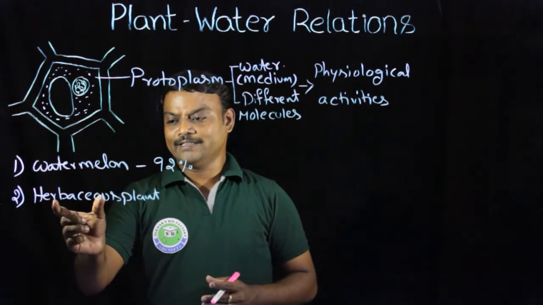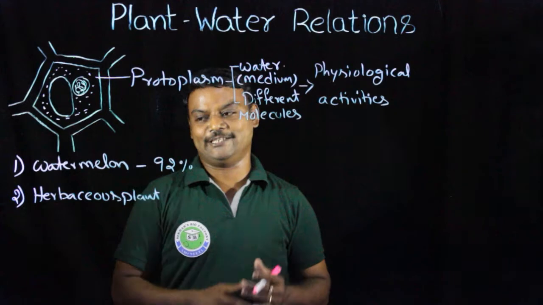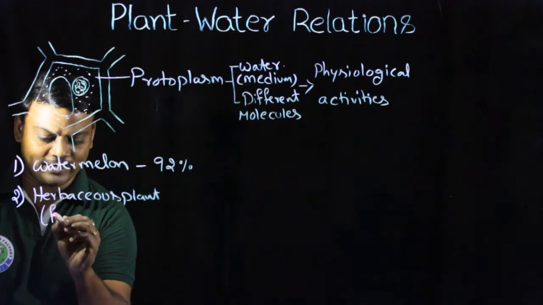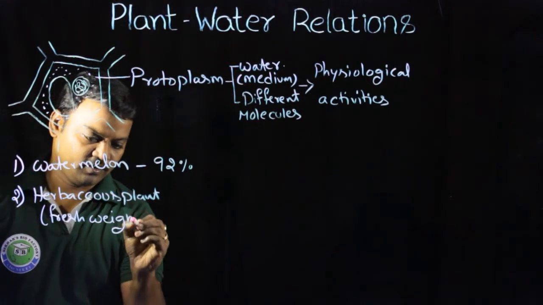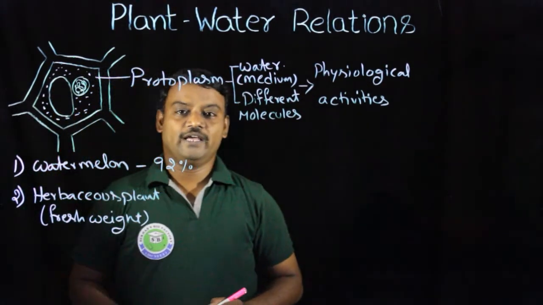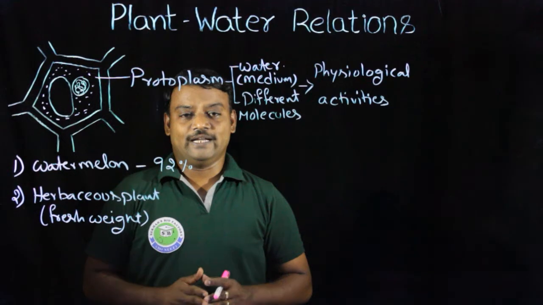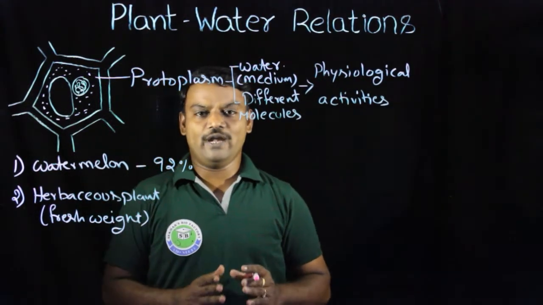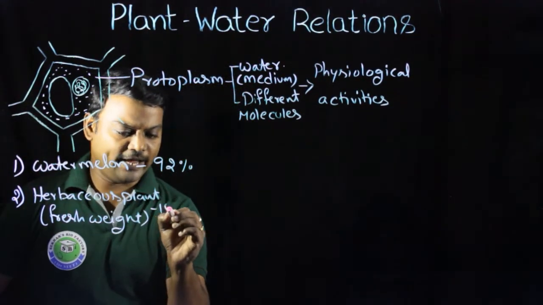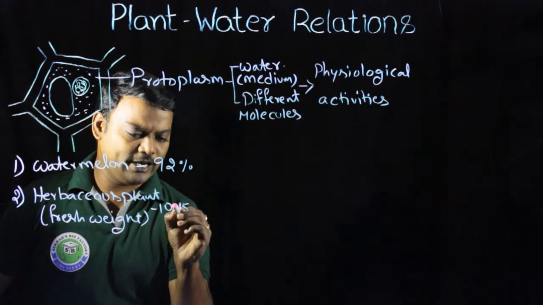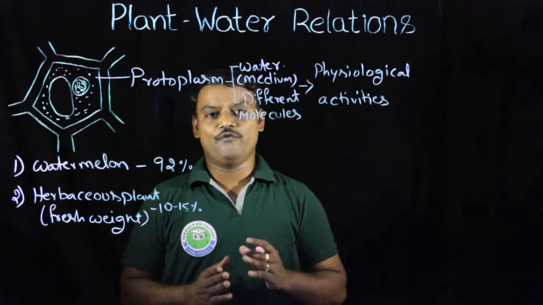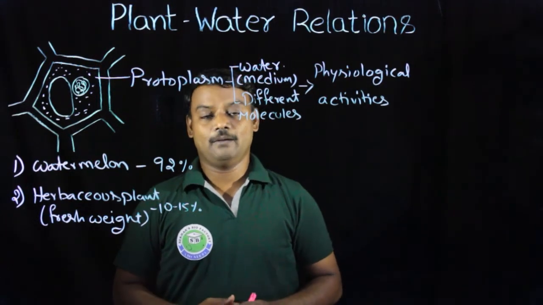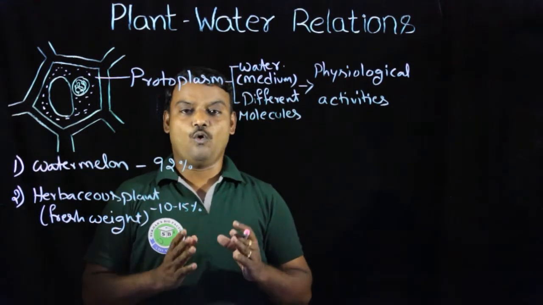When we weigh the herbaceous plant's fresh weight, the dry matter is present at only 10 to 15%. In this fresh weight, just 10 to 15% is dry matter, but the remaining quantity is water.